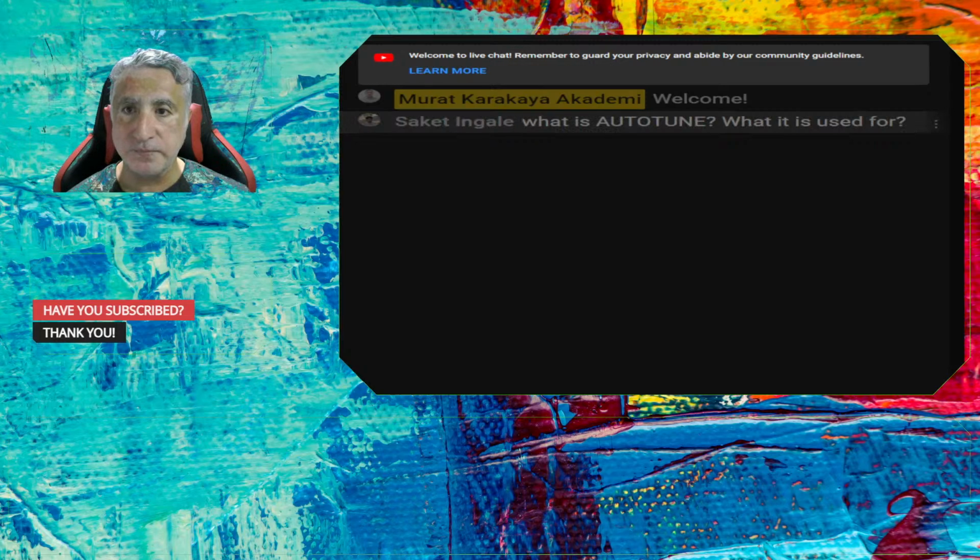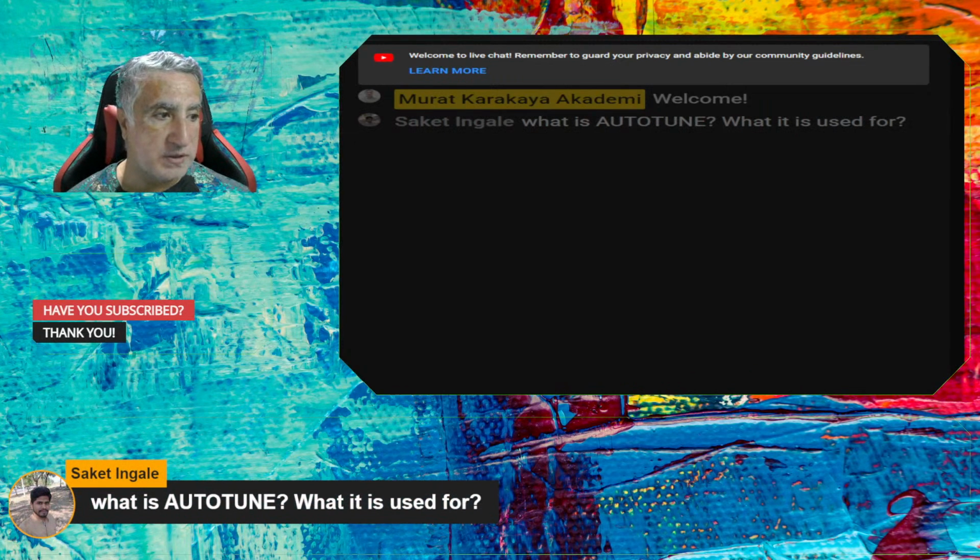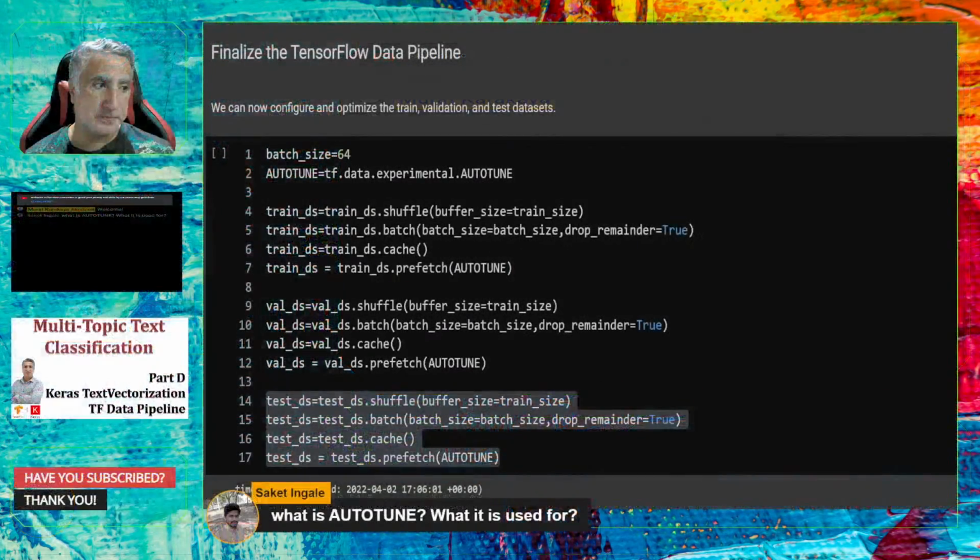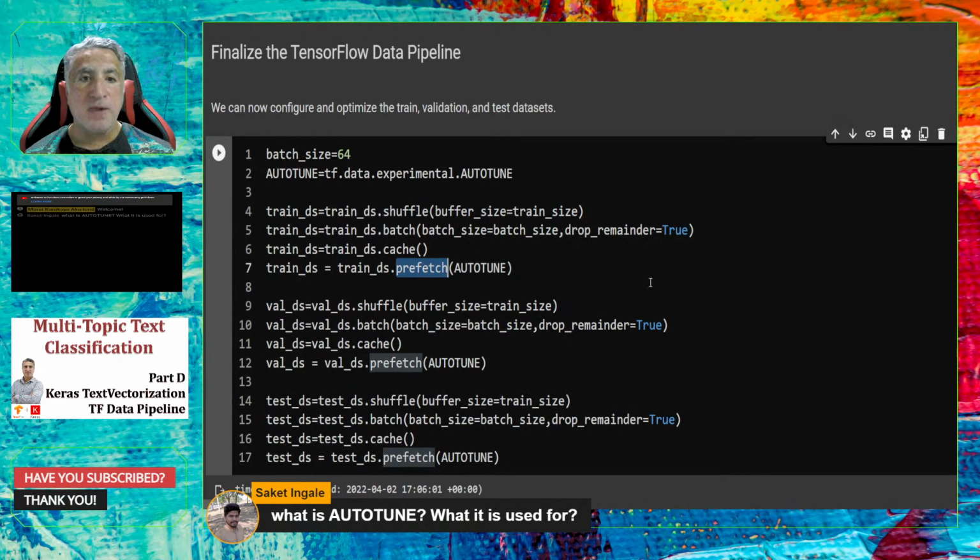Let's see. There is a question. What is auto-tune? What is it used for? It's a good question. Let me explain it. To configure your TensorFlow data pipeline, for example in the prefetch, you need to configure what would be the batch size, what would be the cache size, what would be the timing of the prefetching of the next batch.